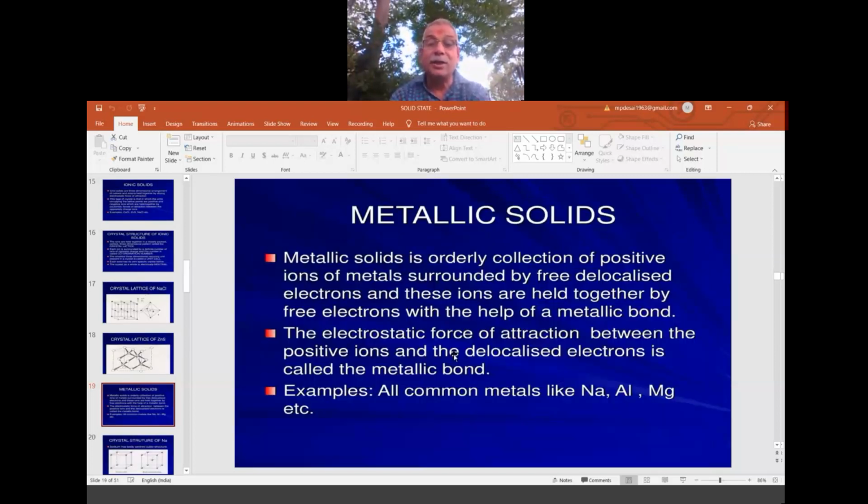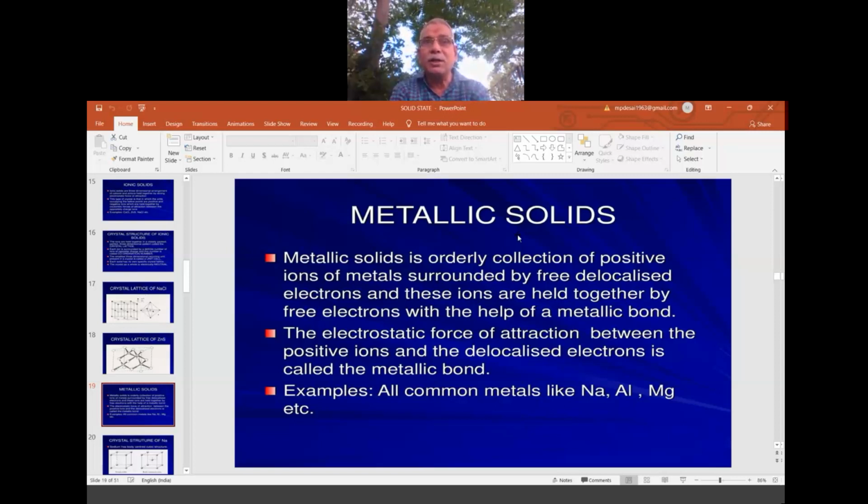Now the second category: metallic solids. Metals like sodium metal, potassium metal, iron metal, copper metal. What do you find there? Sodium to sodium, sodium to sodium. In gold, gold to gold, gold to gold. There are some linkages, and those linkages are called metallic force. Metals, as per the electronic theory, are the ones which give up electrons easily. That means we find some free electrons, mobile or moving electrons.